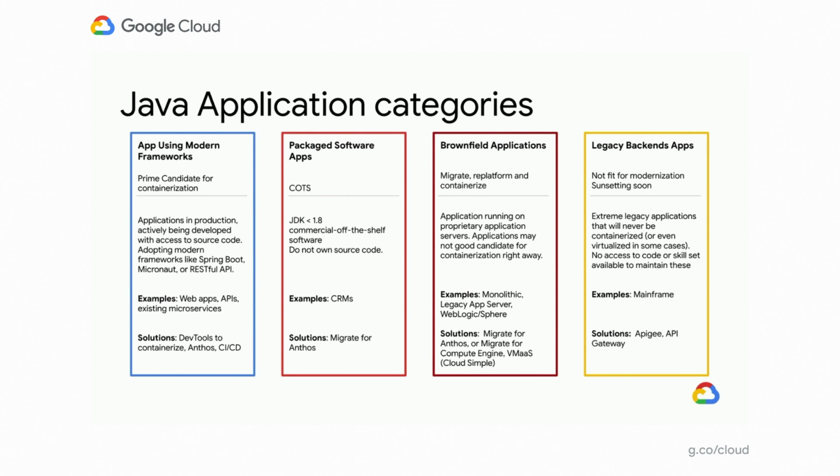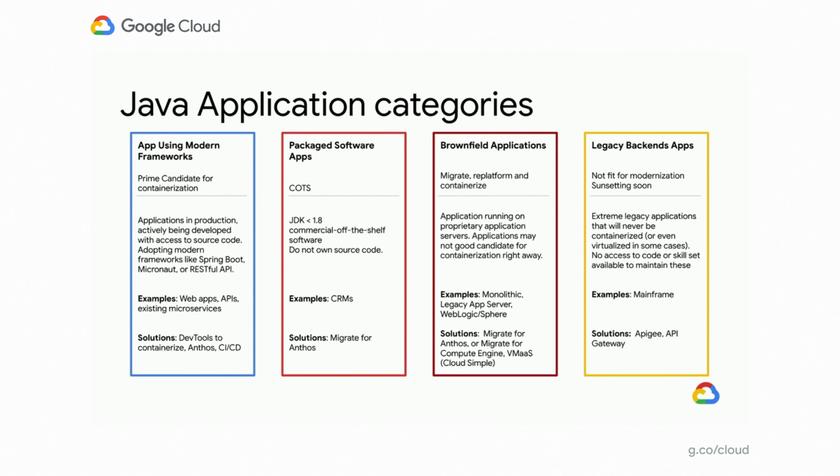And the third bucket is brownfield applications. To clarify, when I say brownfield applications, it's not a new application, it's not greenfield, but it's an application that's running, still generating revenue, and active code and features are being checked in. These could be in your, again, monolithic legacy app servers, WebLogic, WebSphere. These are also great candidates for Migrate for Anthos, or some of the GSI tools as another option, which I'll talk about a little bit before we move on to focusing on one of the options.